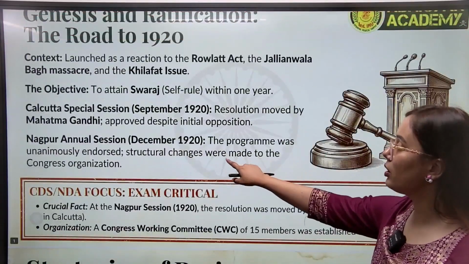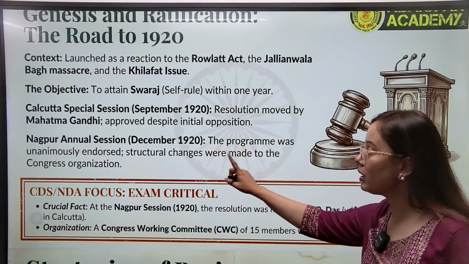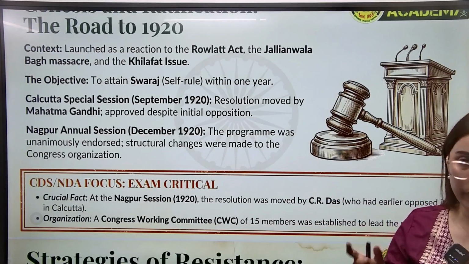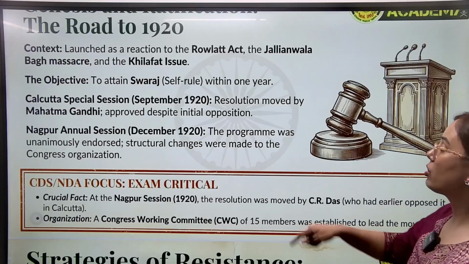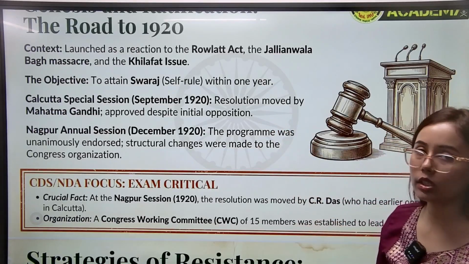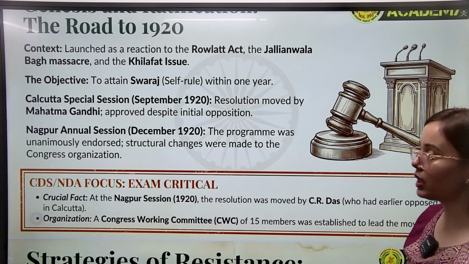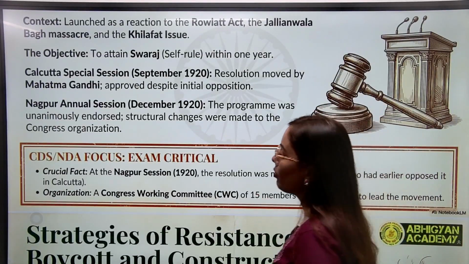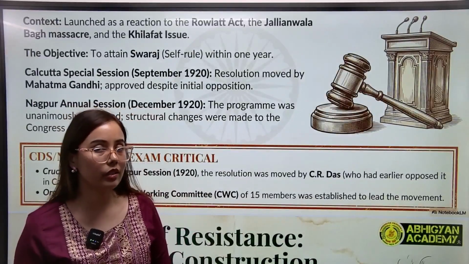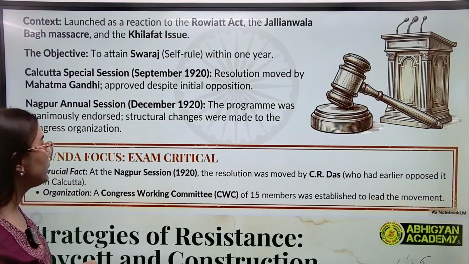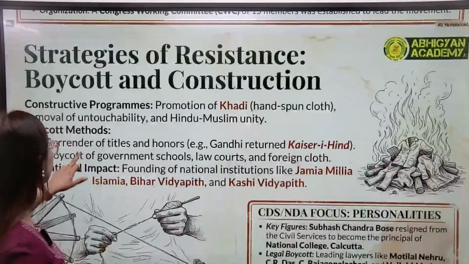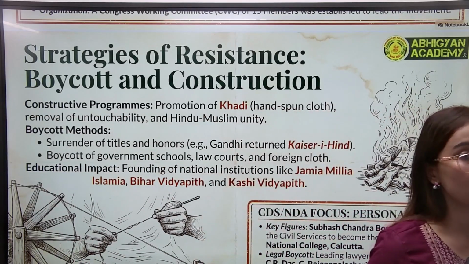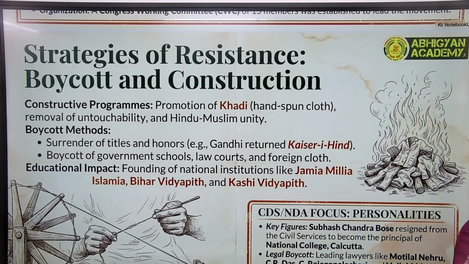After this, in 1920 again, the Nagpur annual session also allowed for this non-cooperation movement. So these two sessions, the Calcutta session and the Nagpur session, in the same year 1920, were associated with the non-cooperation movement. After this, the non-cooperation movement was formally launched by the Indian leaders under the guidance of Gandhiji, and within a very short period of time, it spread to different parts of India.